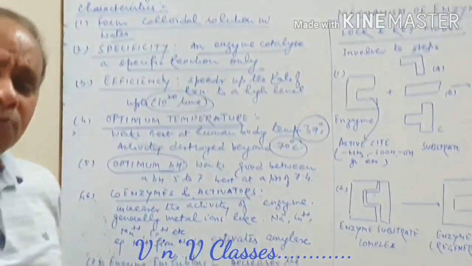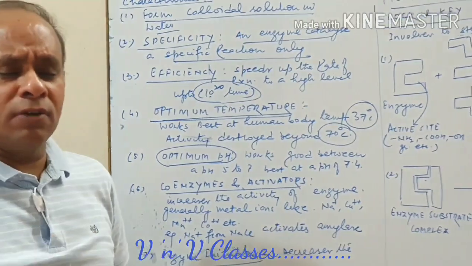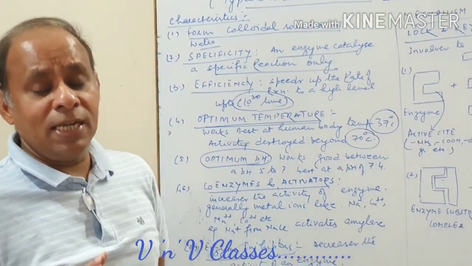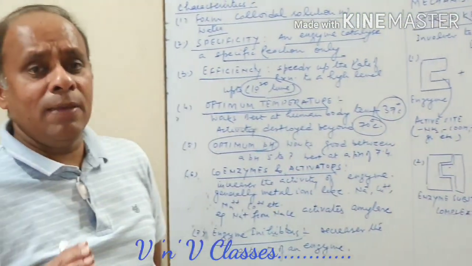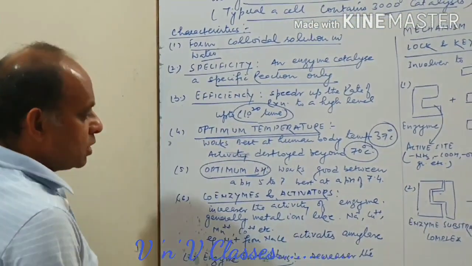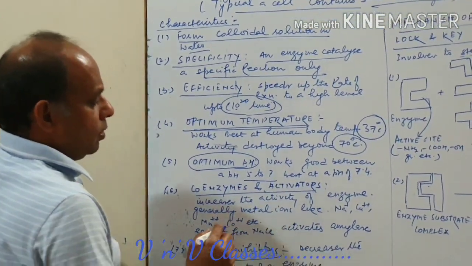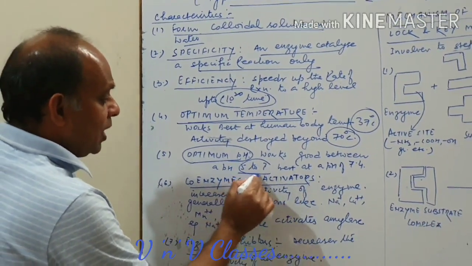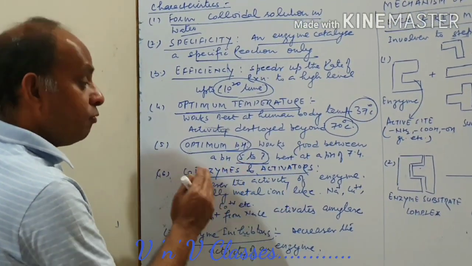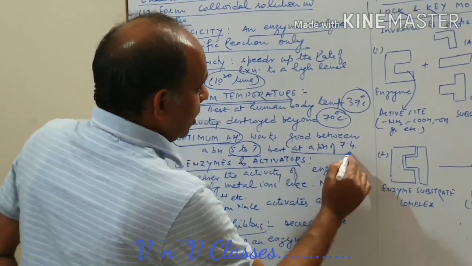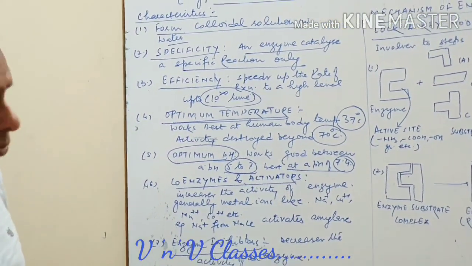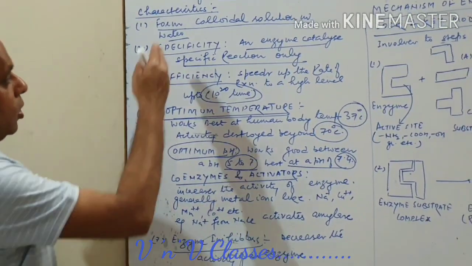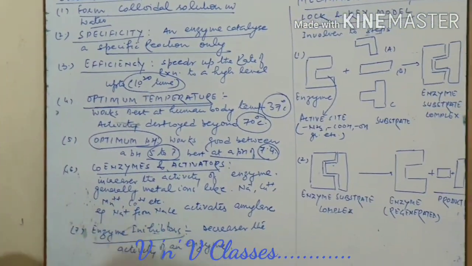pH means the medium should be acidic, basic or neutral. So enzymes work best at, or need, an optimum pH. The optimum pH range for an enzyme to work is 5 to 7. This is the pH range within which an enzyme can work, and the best is 7.4, where enzymes work best. So these are certain important characteristics.